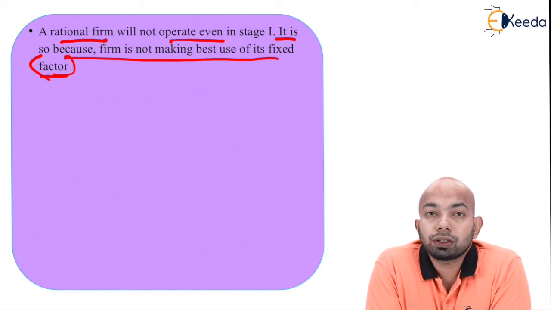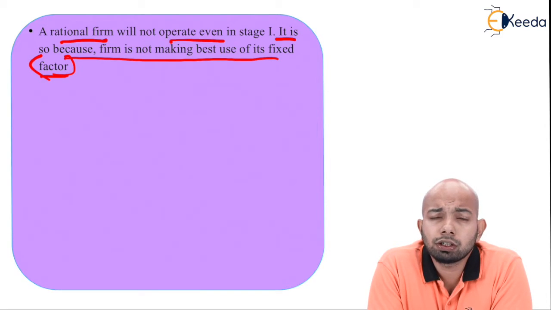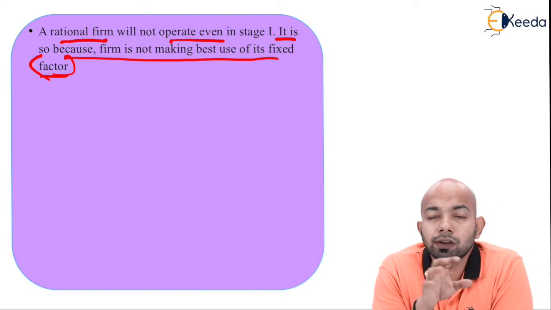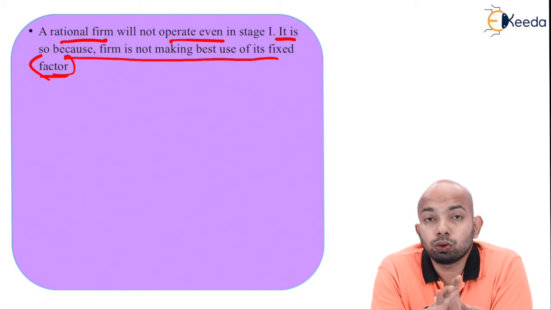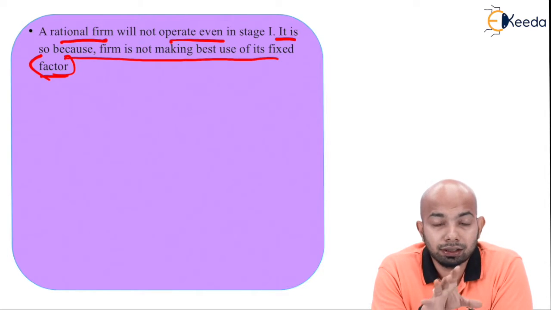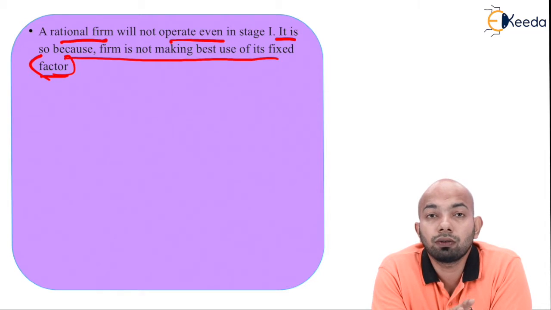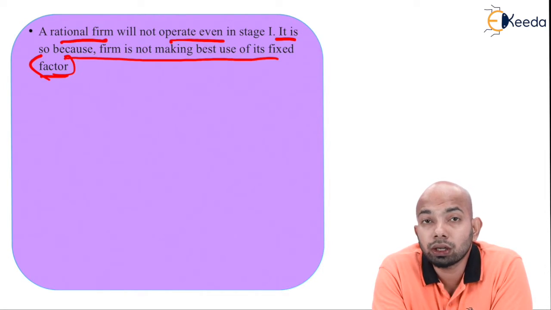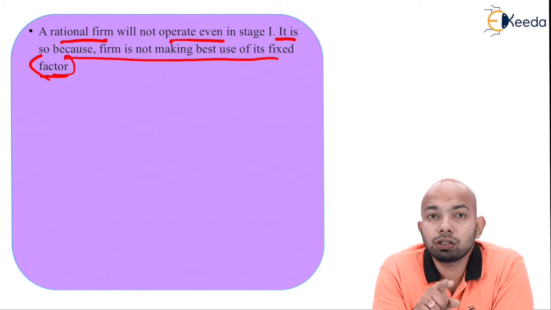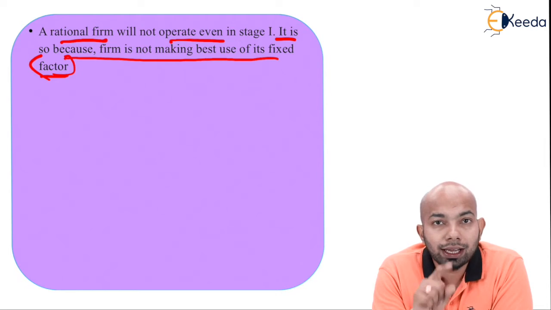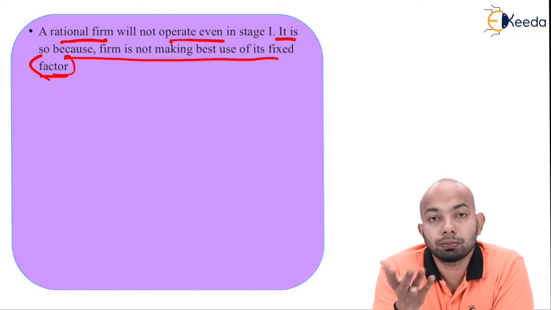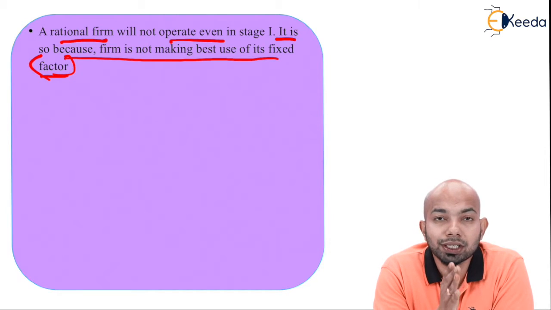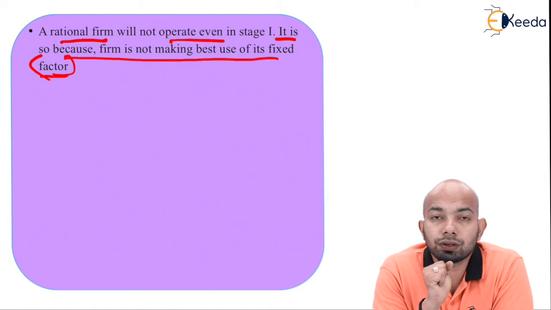Why? If the total productivity, or rather the marginal productivity, starts declining in stage 1 itself, that means the fixed factors are not being used to their optimum utilization, whereby you could have achieved maximum utility out of stage 1 using the fixed factors. If that is not happening, a rational producer will not operate properly even in the start of stage 1, where the marginal productivity is starting to decline from stage 1 itself. If it is declining from stage 2, then it is a different concept, and he will operate in stage 1. But if it is declining from stage 1 itself, you are nowhere going to earn profits here.